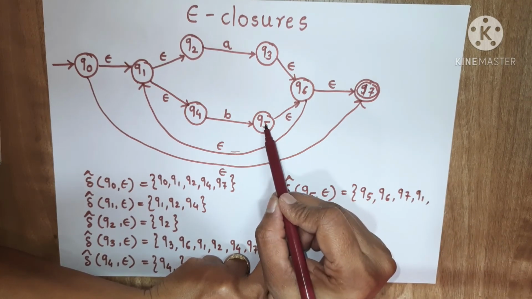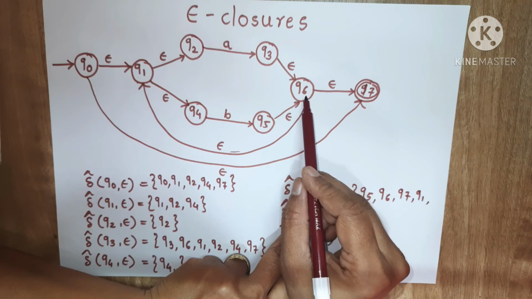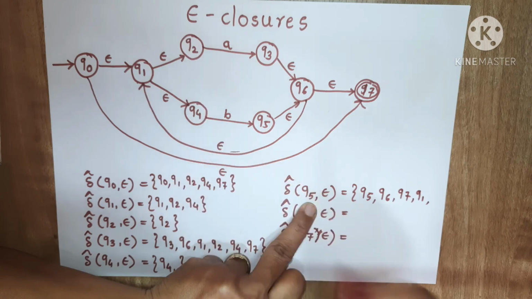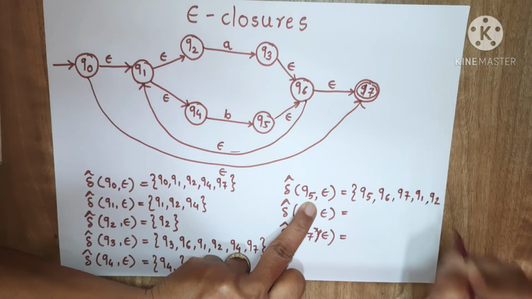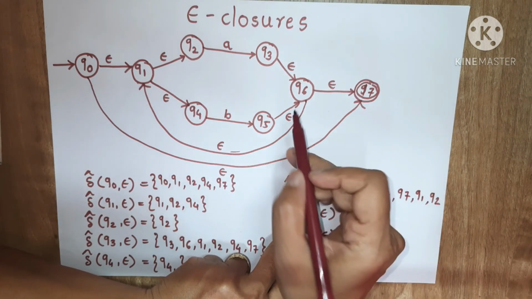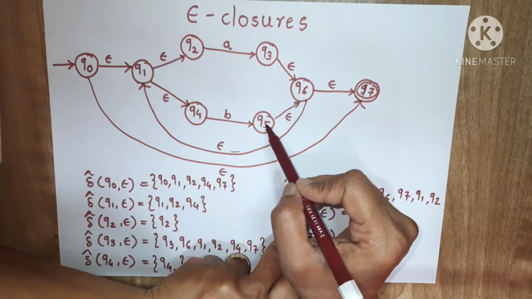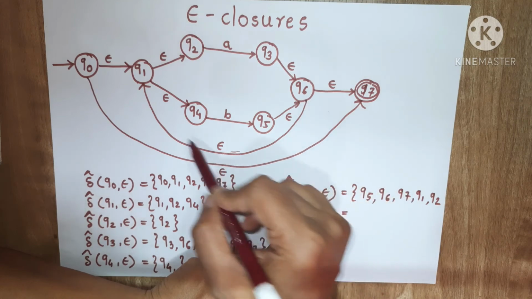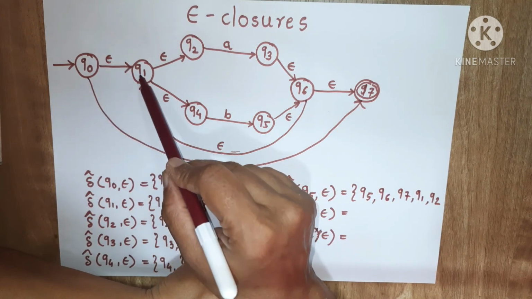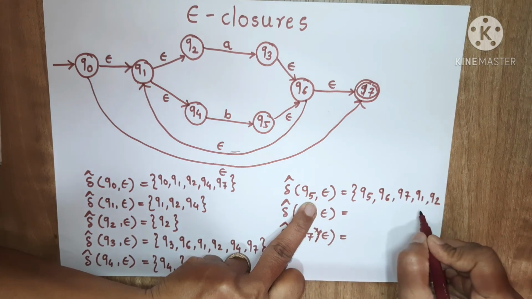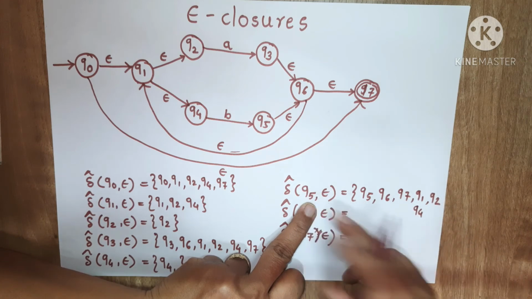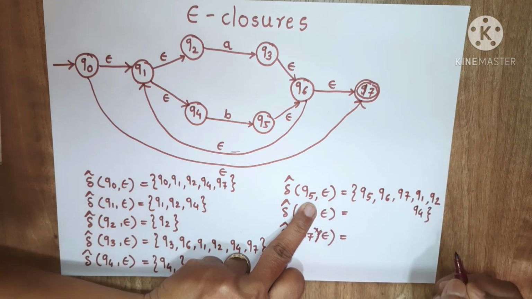Again from q5 it will go to q6. By using epsilon it will go to q1, and from q1 it will go to q2. So q2 will also be there. And in the same way from q5 it will go to q6 by using epsilon, from q6 by using epsilon it will go to q1, and from q1 it will go to q4. So q4 will also be there. So this is the epsilon closure of the q5 state.